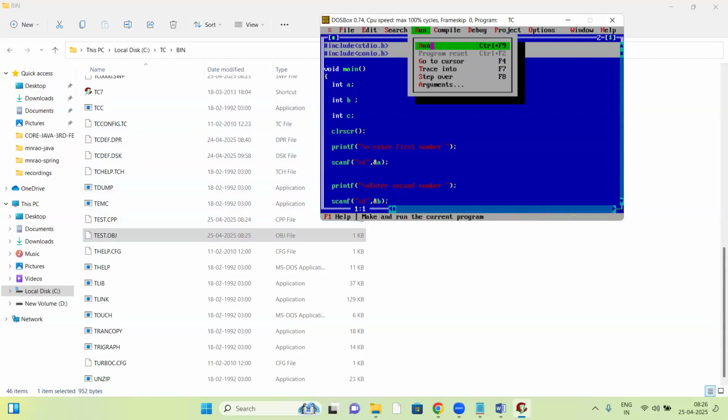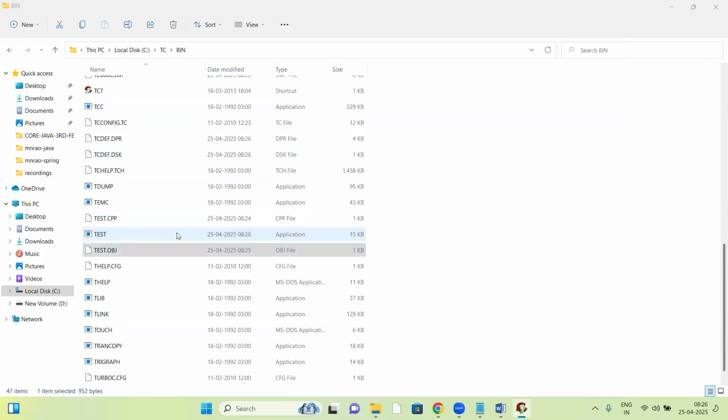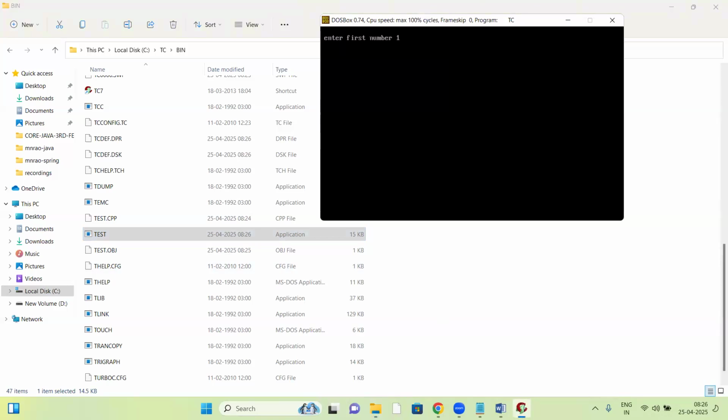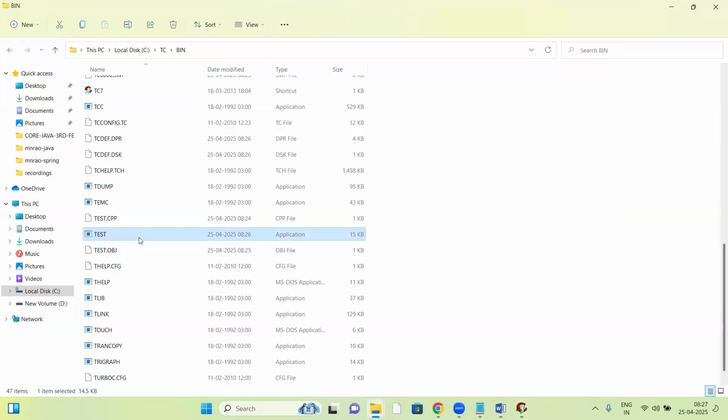Before running, first of all the exe file is created, then it runs. See, the test.exe file is created. Now what does this exe file contain, and how is it generated? Let us see. Enter numbers 10, 20, and addition, subtraction, multiplication are done.